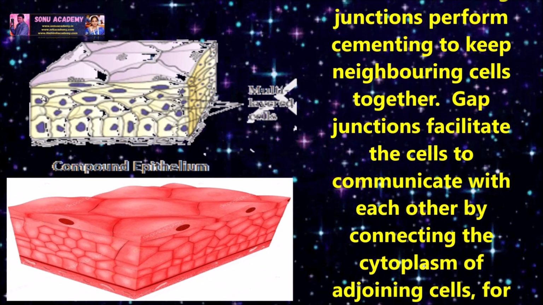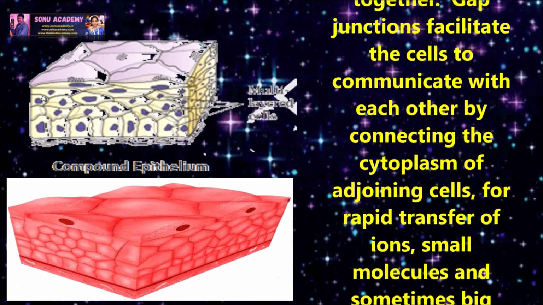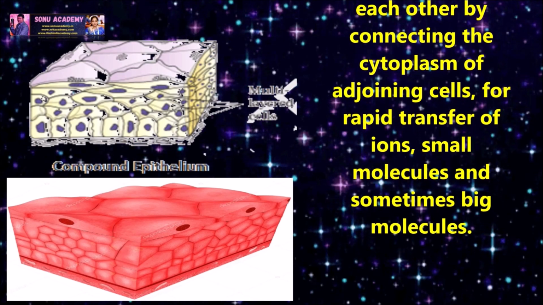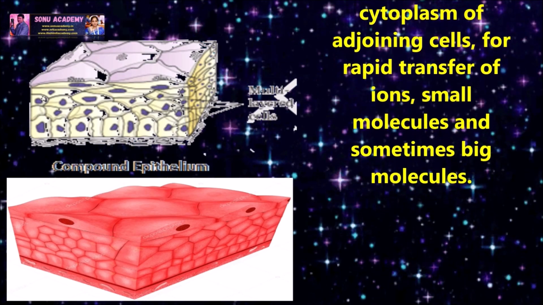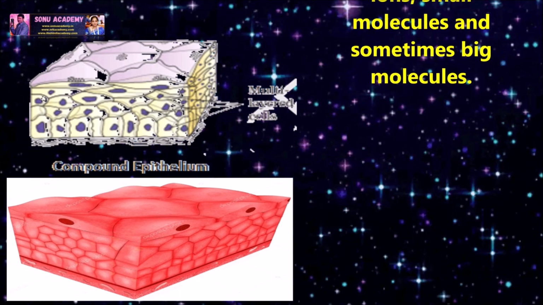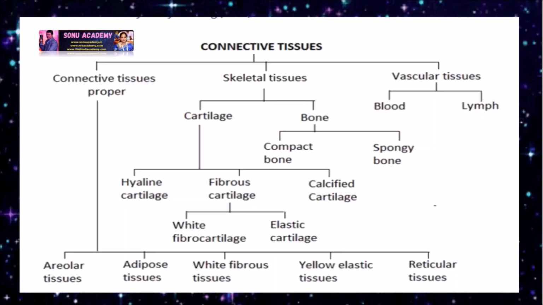Adhering junctions perform cementing to keep neighboring cells together. Gap junctions facilitate the cells to communicate with each other by connecting the cytoplasm of adjoining cells for rapid transfer of ions, small molecules, and sometimes big molecules.